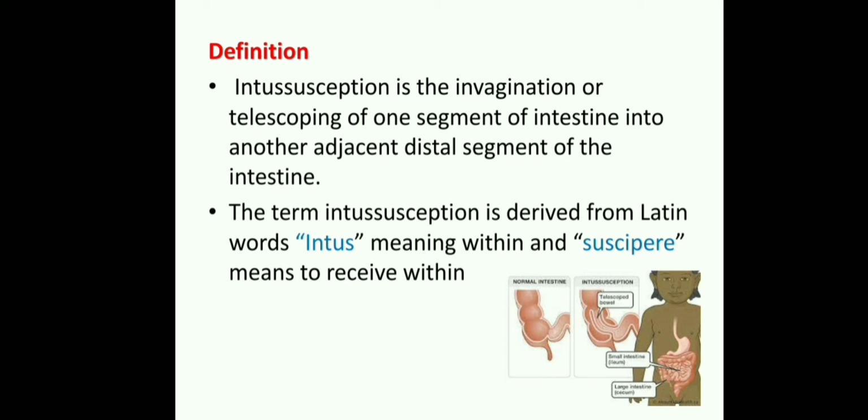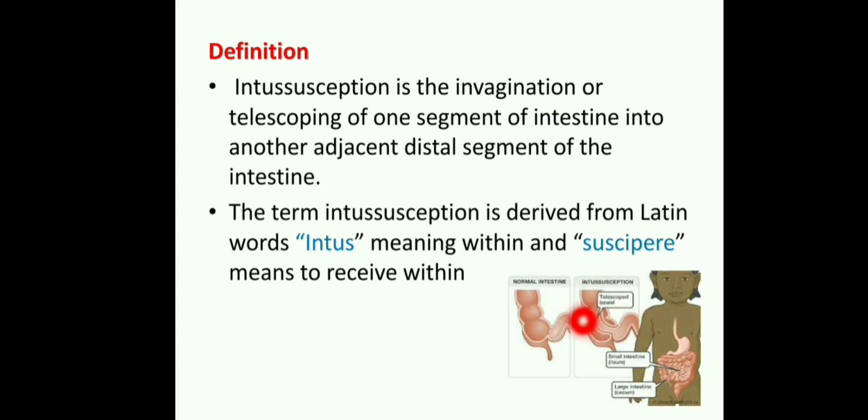Look at this picture. This is the normal intestine. This is ascending colon. This is normally how it is there. But in this condition, what happened? The intussusception will be there. One segment of the intestine may insert into another adjacent distal segment of the intestine.